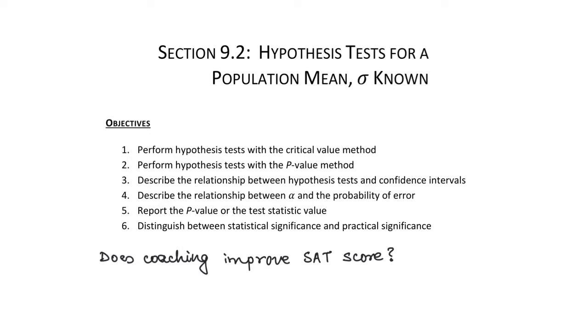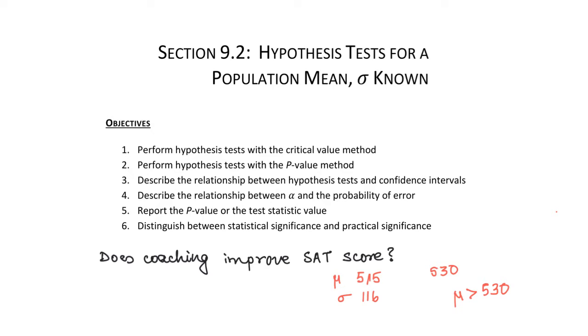Does coaching improve SAT scores? The College Board reported that the mean math SAT score in a recent year was 515 with standard deviation 116. The result of an earlier study suggests that coached students should have a mean SAT score of approximately 530. A teacher who runs an online coaching program thinks that the students coached by this method have a higher mean score than this. We will see how to perform a hypothesis test to determine whether the teacher is right.